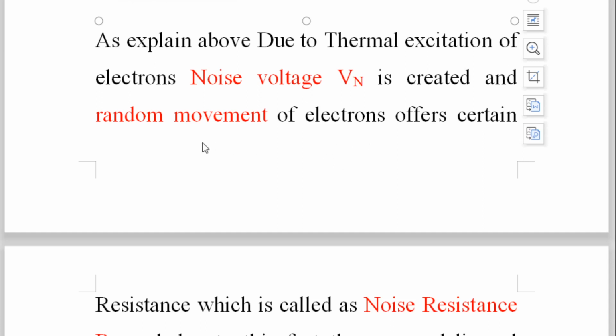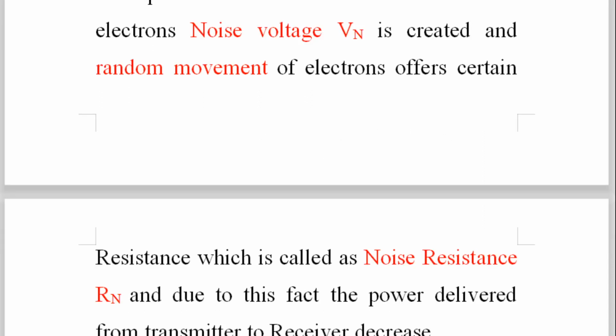Here the random movement of the electrons offers certain resistance, which is called noise resistance, because electrons collide with each other and upon collision heat develops. The noise resistance is Rn, R meaning resistance, N meaning noise.